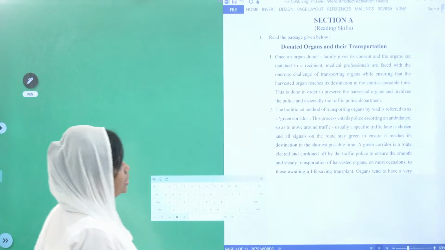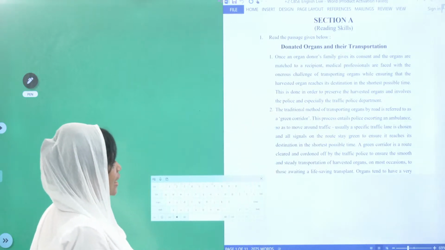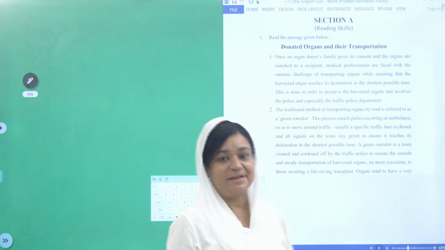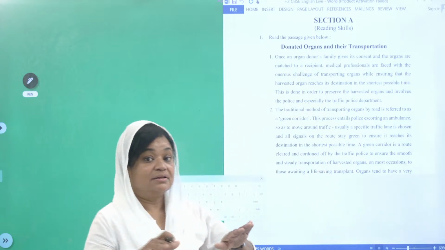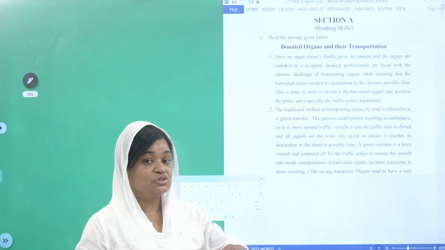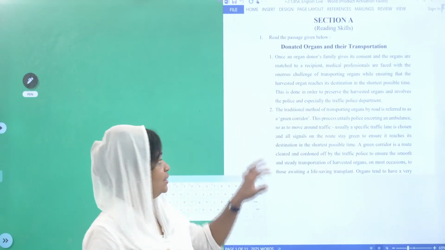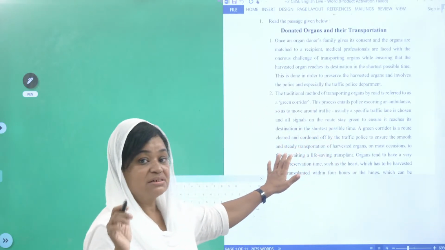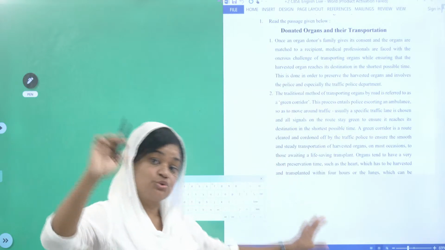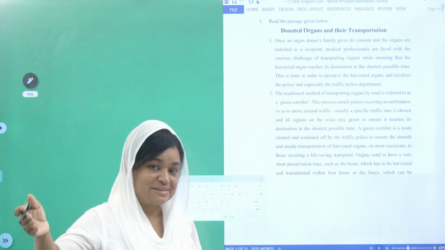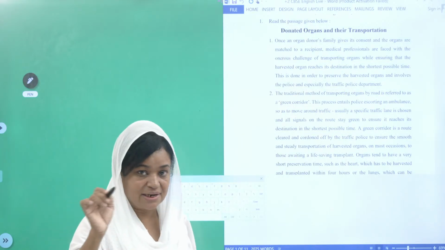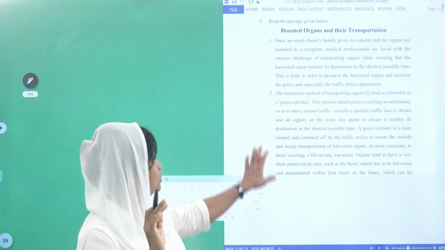This is done in order to preserve the harvested organs and involves the police and especially the traffic police department. Now you have read, I am just explaining to you children, you should be a little bit quick. Okay. Now we will go to the next one, and now you are supposed to underline the key words which you found in the questions. But while reading the questions, I told you, you have to underline the words. So that also you please underline.